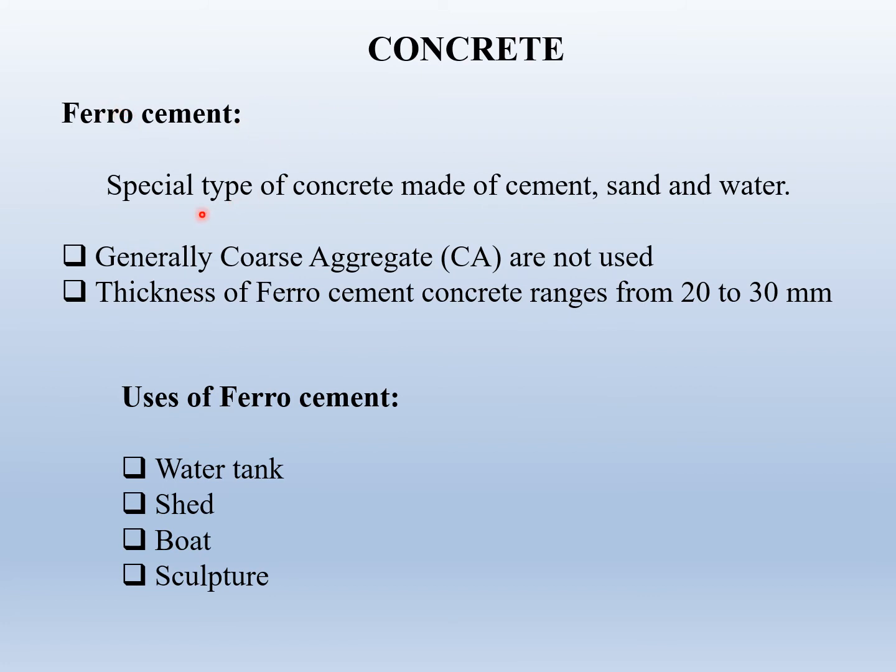Ferrocement. Ferrocement is a special type of concrete made of cement, sand and water. In ferrocement, generally coarse aggregates are not used. The thickness of ferrocement concrete ranges from 20 to 30 mm. Uses of ferrocement. Ferrocement is used in the preparation of water tank, shed, boat, sculpture, etc.